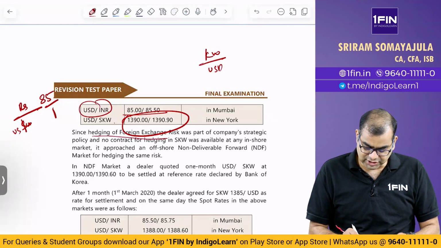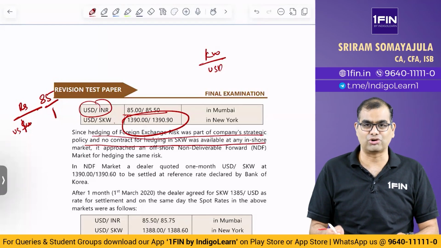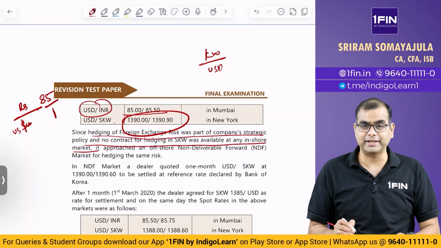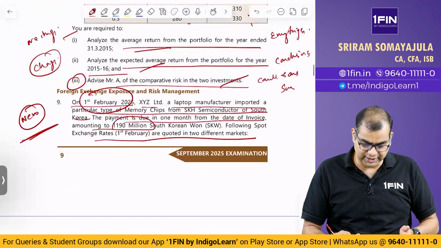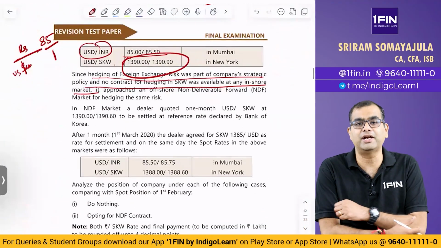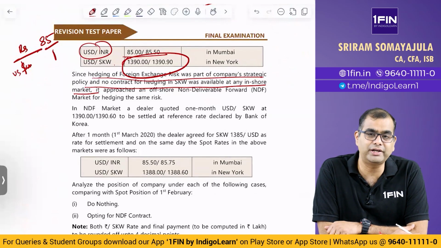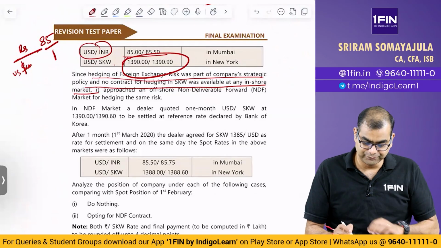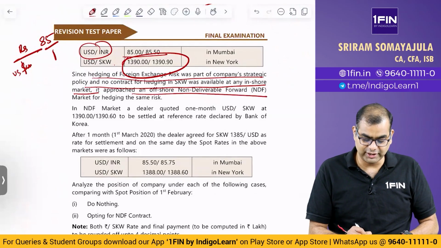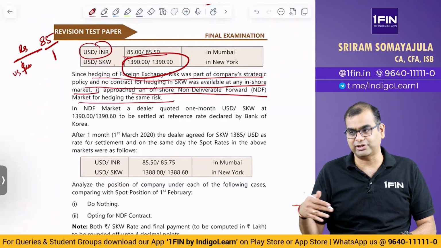Since hedging of foreign exchange risk was part of the company's strategic policy, and no contract for hedging in SKW was available at any onshore market. It's called onshore. Onshore market, meaning in India, this particular company, XYZ, was not able to hedge its exposure in Korean won. So what did it have to do? It could not hedge within the country. It approached an offshore non-deliverable foreign market for hedging the same risk. So they went into an NDF market.